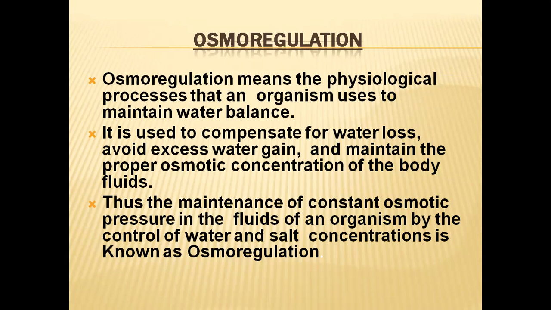If the concentration of the liquids increases somehow, they have to decrease that increased concentration. That is called osmoregulation. So osmoregulation is a physiological process by which water balance or osmotic concentration is maintained at a steady state in the cells. It is used to compensate for water loss, or to avoid excess water gain.